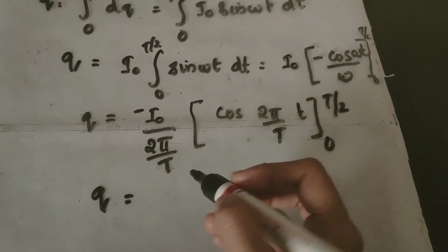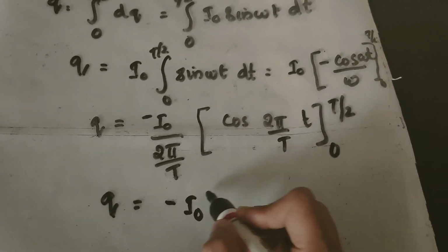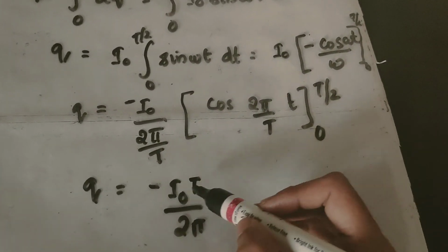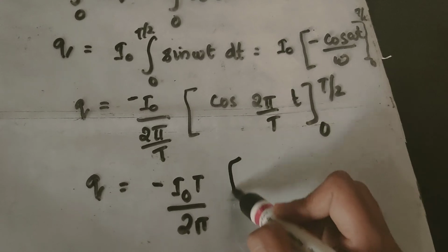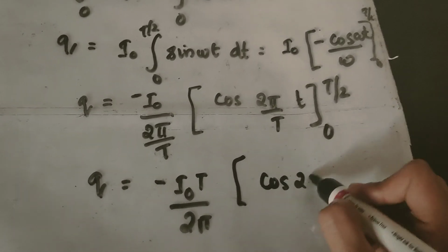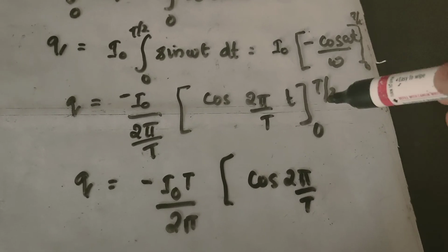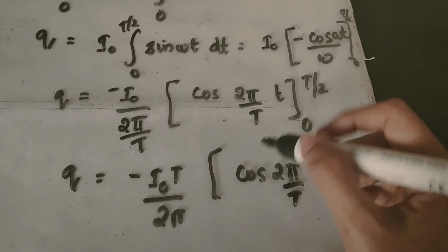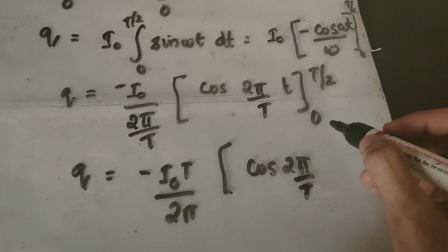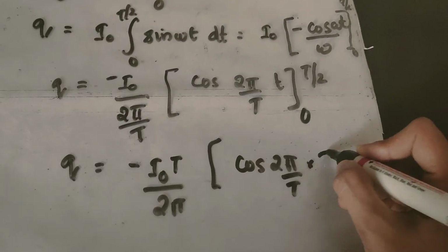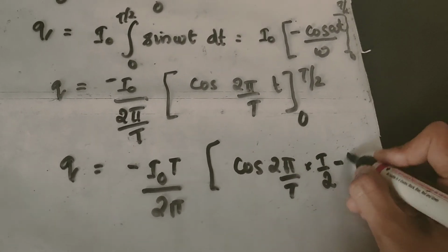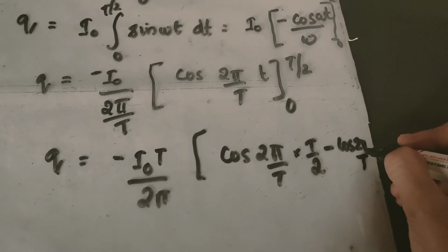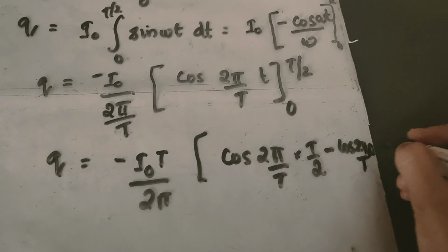Q is equal to minus I0 T divided by 2 pi into cos 2 pi by T into t, and we apply the limits of integration, upper limit minus lower limit. So it is cos 2 pi by T into T half minus cos 2 pi by T into 0.